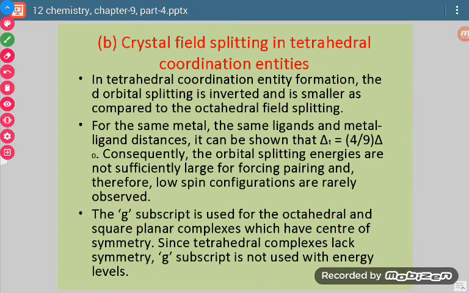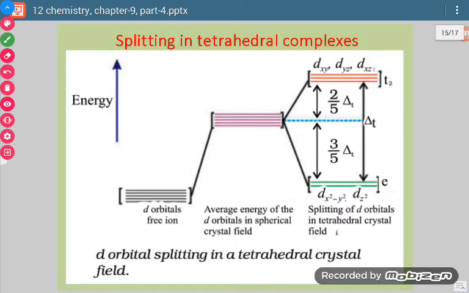Now see what we discussed. In tetrahedral complexes, the energy of the E set is lower and the energy of the T2 set is higher, because those orbitals are repelled by the ligands. Those orbitals are dxy, dyz and dxz, and the orbitals not affected by ligands, on the axis, are dx square minus y square and dz square.